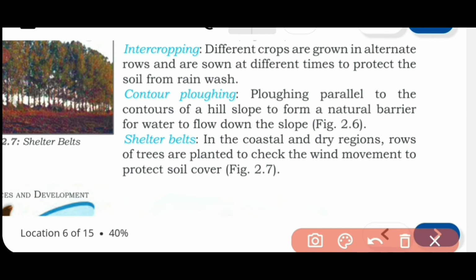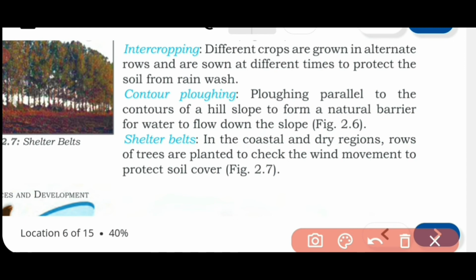Shelter belts. Look at here: in the coastal and dry regions. So in which two areas do we find shelter belts? In the coastal areas and in the dry areas. Rows of trees are planted to check the wind movement to protect soil cover. So what they do, I will tell you. Shelter belts are mostly found in the coastal areas and dry areas. Now I am giving the example of a dry area.